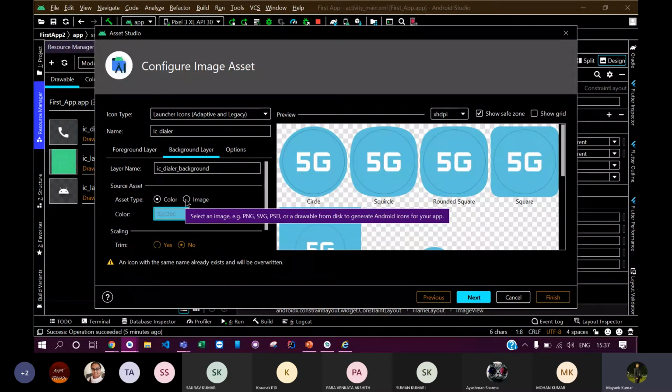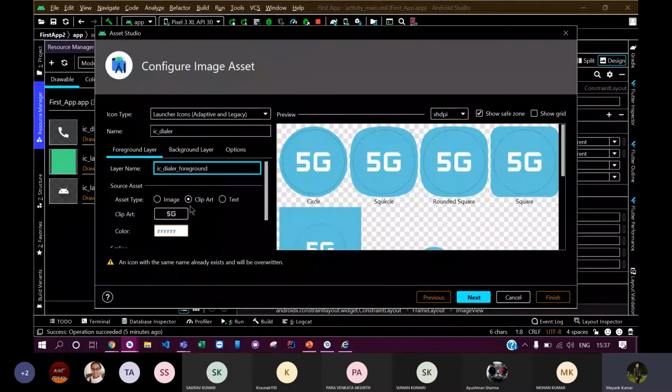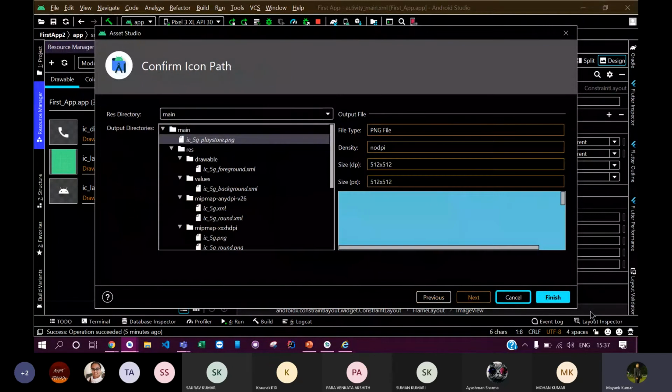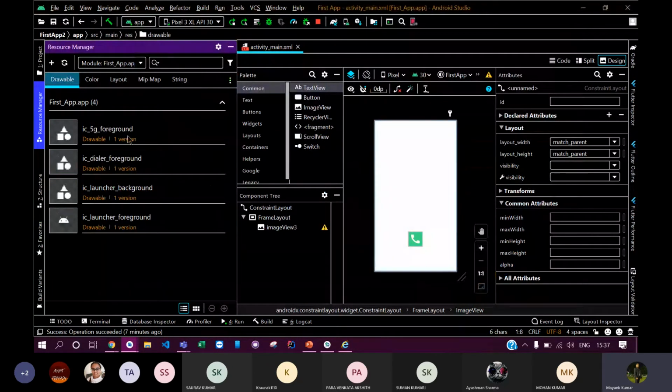You can download an image from anywhere you want and use it in your background as well. Similarly, in the foreground part, it is not mandatory that you use just a clip art. You can also use an image here. So let me add this. I just change the name of this icon, so let me say I see 5G. Let me just finish, and my icon is ready.